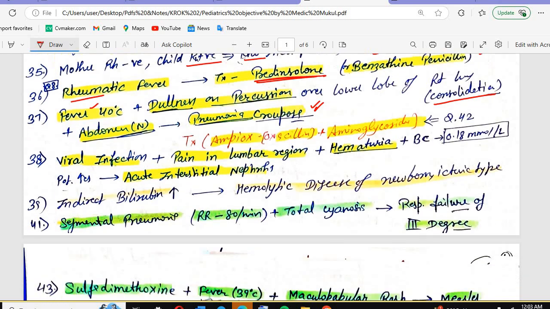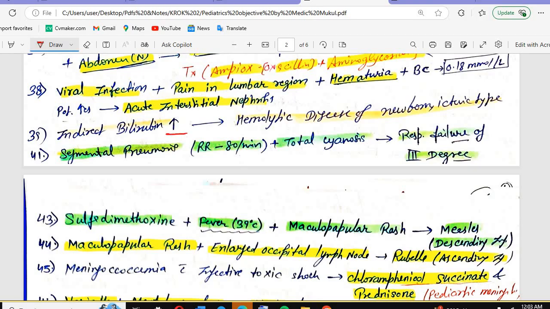Then after that, we have increased indirect bilirubin. If the indirect bilirubin is high, what disorder? Hemolytic disease of the newborn, that is the icteric type. So we have the jaundice, the hemolytic jaundice. When will there be hemolytic jaundice? Which bilirubin will be high? Indirect.